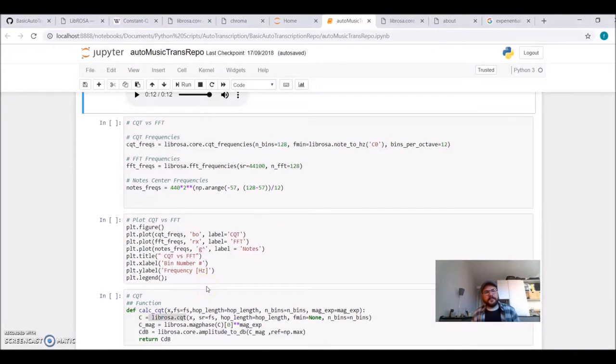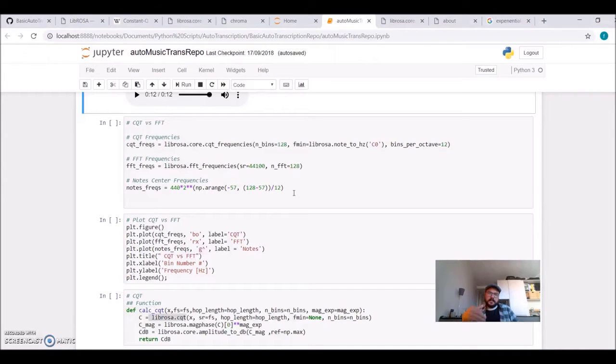Well, the second step is where our first very important concept comes in, and we are talking about the constant-Q transform. If you're familiar with the Fourier transform, if you're familiar with signal processing, that's okay. It makes things much easier. But if you're not, well, it's not easy. You need some mathematical background, some signal processing background to completely understand. But you still can use it because Librosa already has this tool implemented.